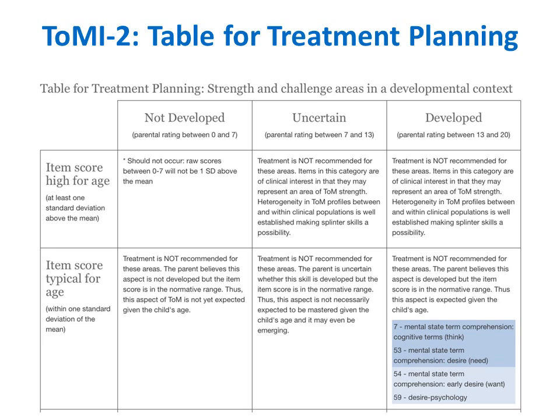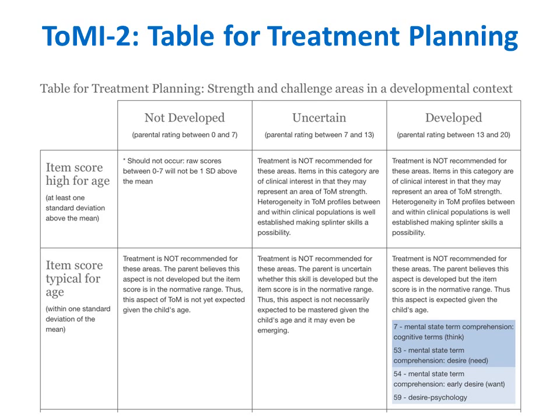Of course, they do sometimes occur, and this makes sense in light of the significant heterogeneity that has been documented in the social cognitive functioning of individuals with autism spectrum disorder. Again, these areas should be considered areas of strength. Following inspection of the top row in the table for treatment planning, clinicians should examine the middle row to identify theory of mind areas that appear to be present and that are expected in light of the child's chronological age.